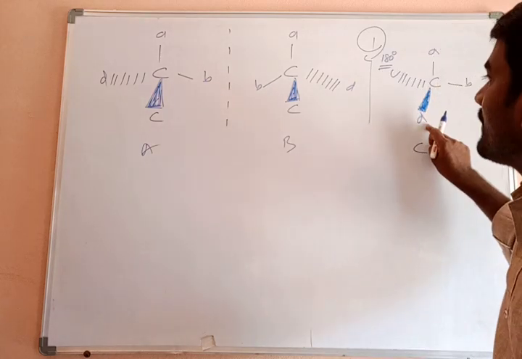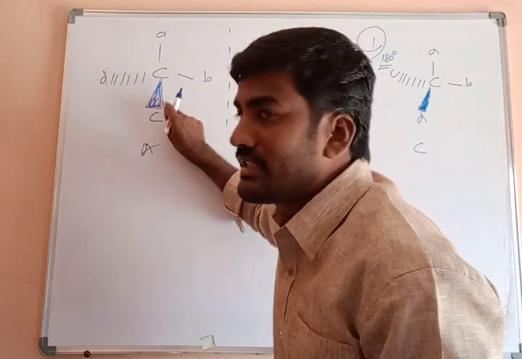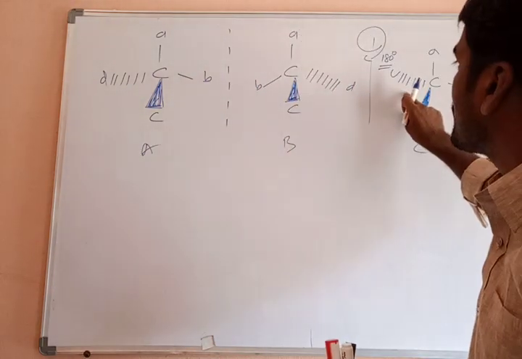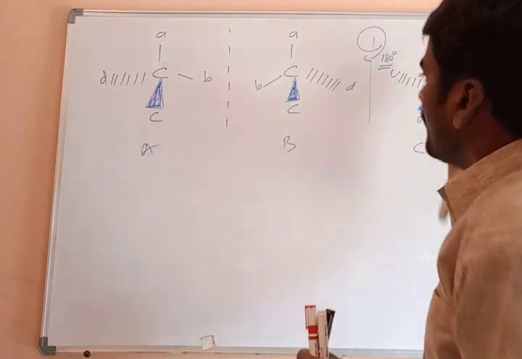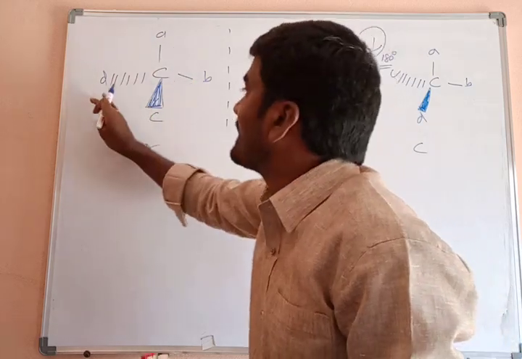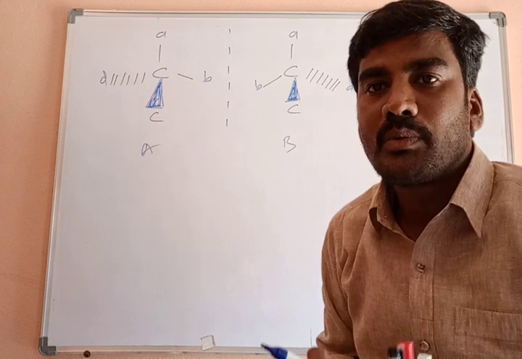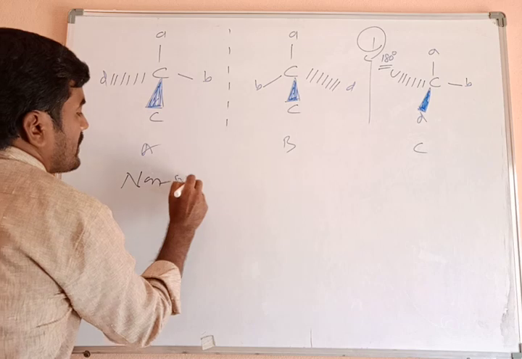What about D? D is present at the wedge bond, above the plane. Above the plane which one is there? Group C is there. And inside the plane which group is there? D. When this molecule is kept over the other, then what happened? A and B are both superimposed, but C and D are not superimposed. This is called non-superimposability. Both are non-superimposable.